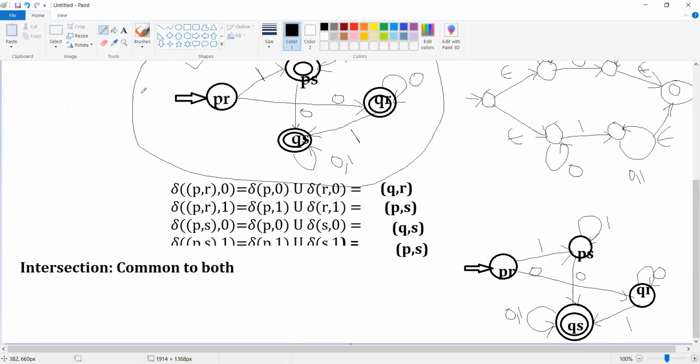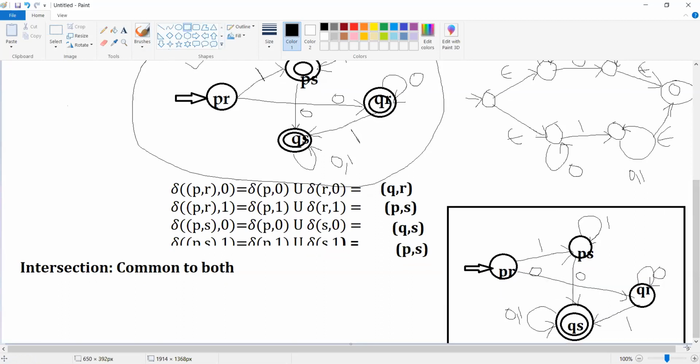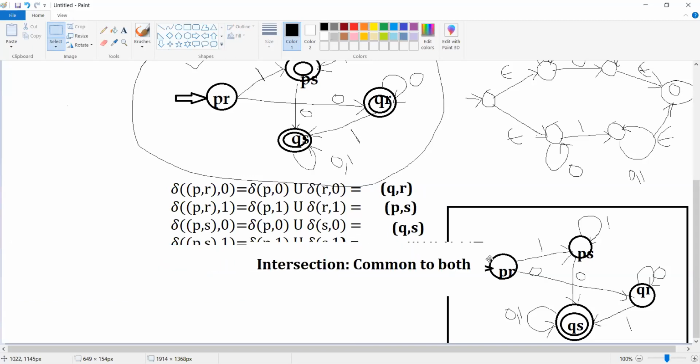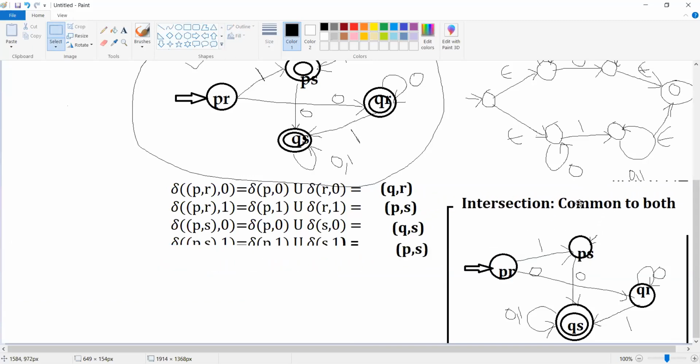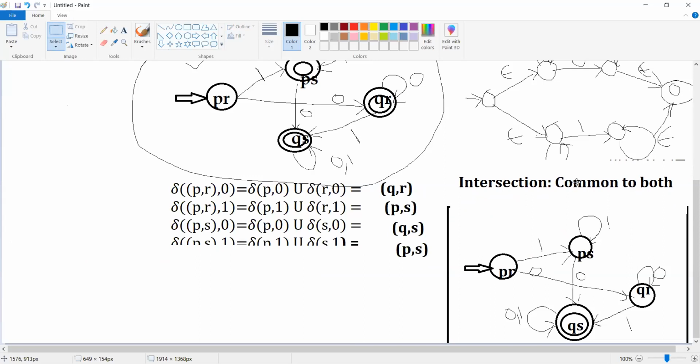So this is how we are going to find the intersection operation. This is our resulting finite automata as a result of doing the intersection.